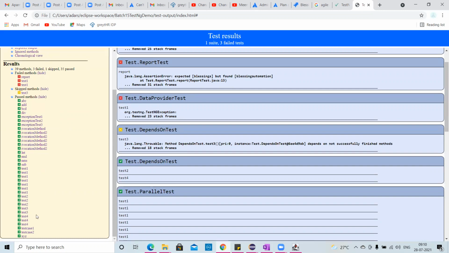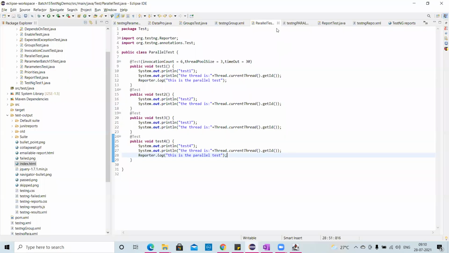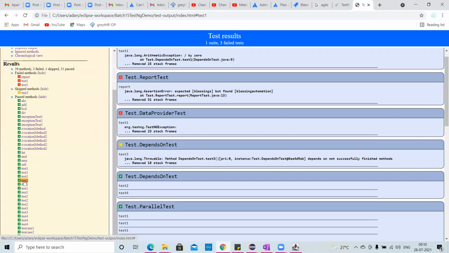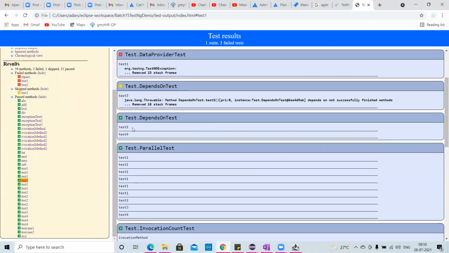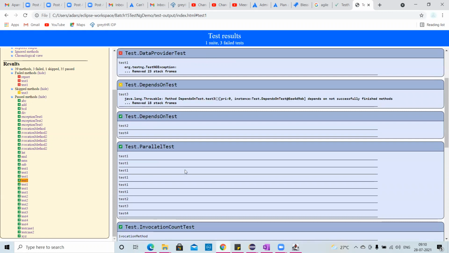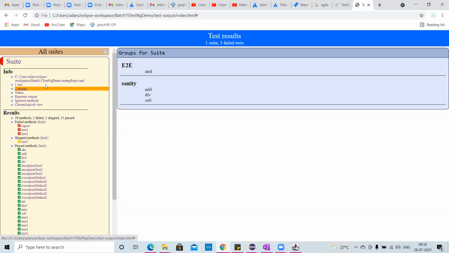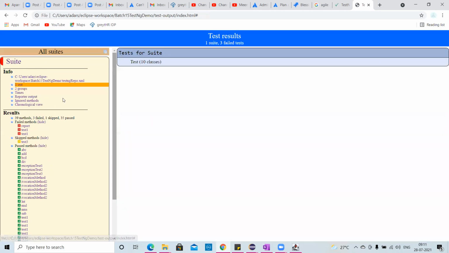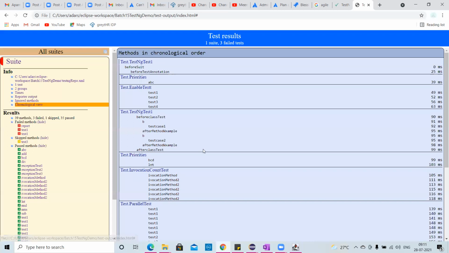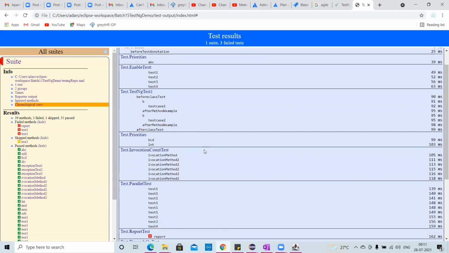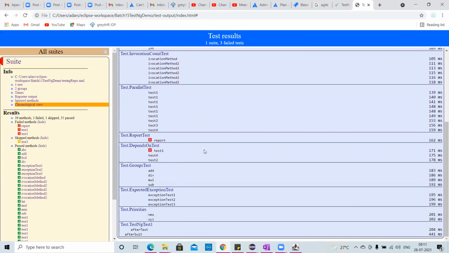So parallel test you have, which was my method. Again, it was the same, it would be confusing. If you go here and dig into that, you'll be able to see the message when you give a Reporter dot log. Let me check here if I can.